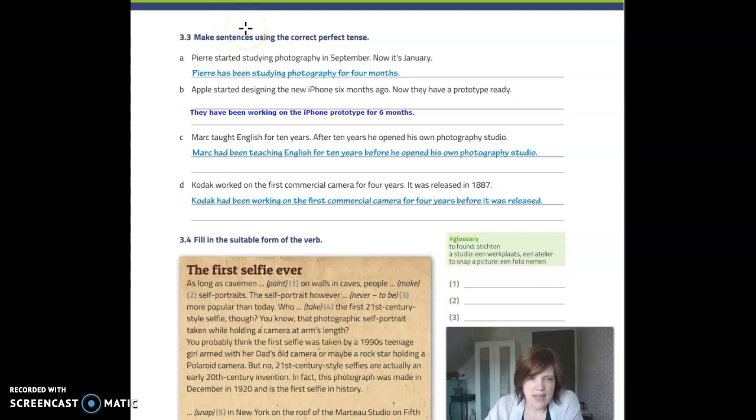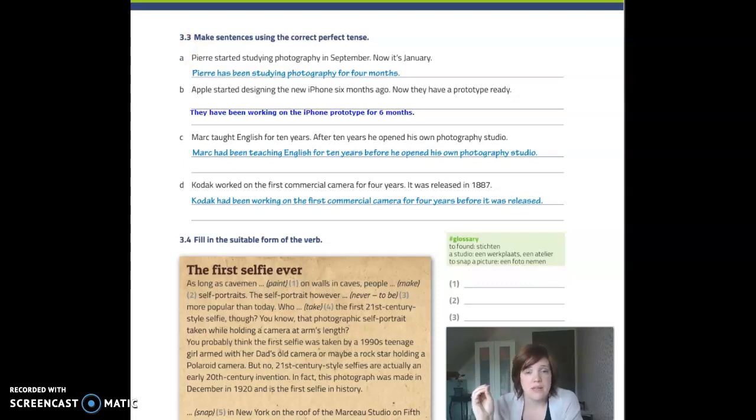Sentence A. Pierre started studying photography in September. Now it is January. Pierre has been studying photography for 4 months. Okay. So in other words, first of all, the first thing that we need to determine is there a link with the present here? Yes or no?